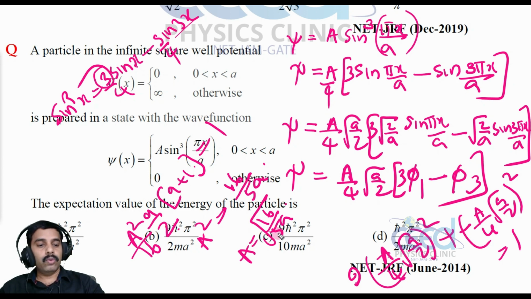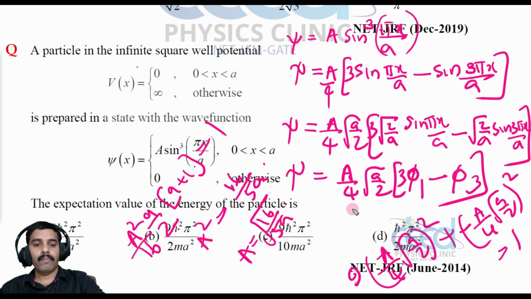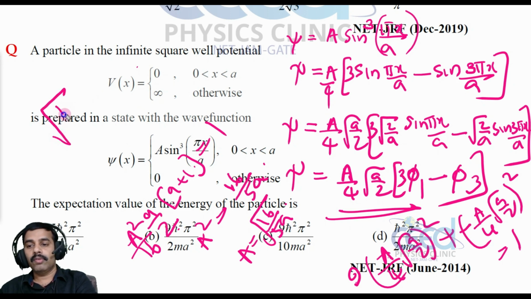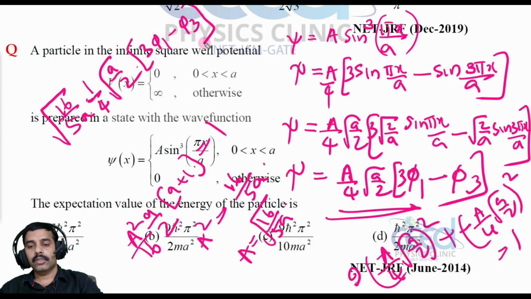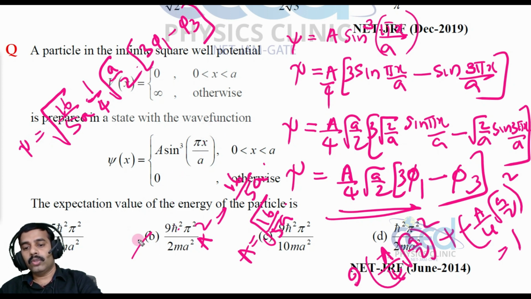Correct. Now let me write this wave function in the standard form. We can substitute this value of A, that is root 16 divided by 5a, into 1 by 4 root a by 2, 3 psi 1 minus psi 3. So this is my normalized wave function.